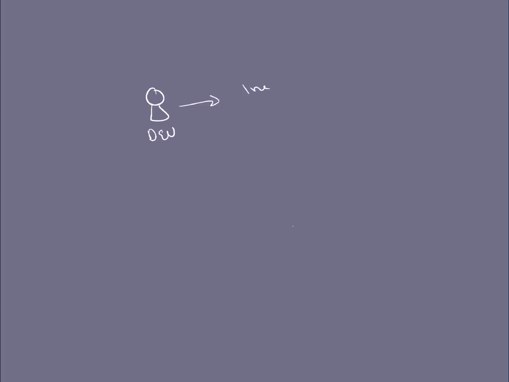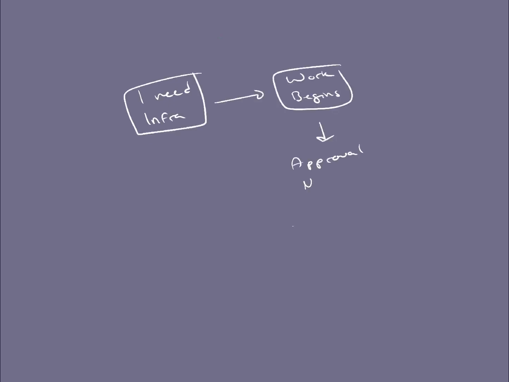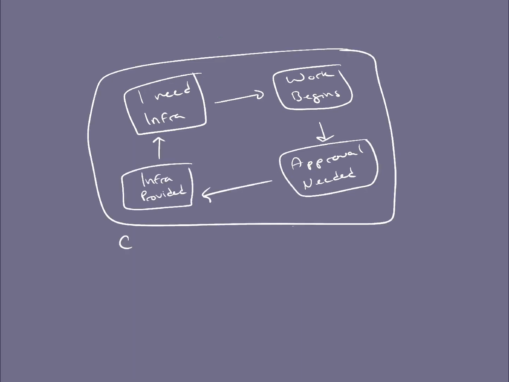In every organization, developers need some sort of infrastructure. Now, this need for infrastructure triggers this cycle where work begins, some sort of approval is needed, and then the infrastructure is finally provided. This is called a cycle time.